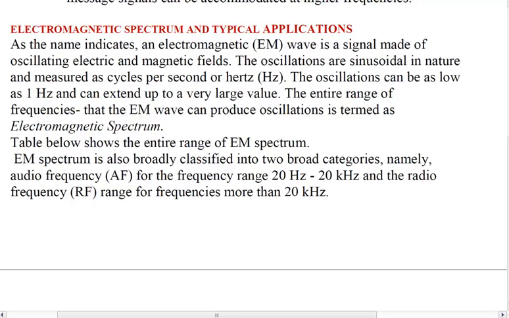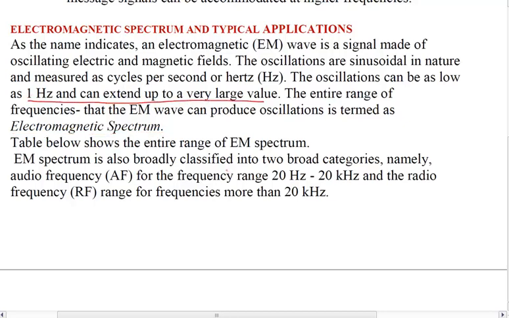In that particular spectrum, the oscillation can be as low as 1 hertz and it can go up to very large values, up to terahertz. That whole spectrum is basically called the electromagnetic spectrum. That means the wave frequency from 1 hertz to very large frequencies.